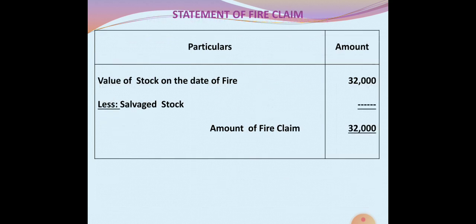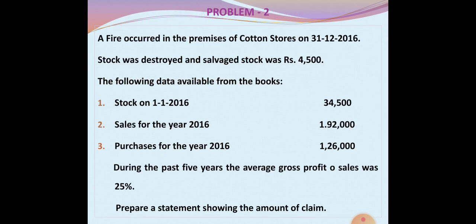Then the next step is to ascertain the claim amount with the help of a statement. Statement of fire claim. Value of stock on the date of fire 32,000. From this we have to deduct salvage stock, that is stock left out after fire. In this problem there is no stock left out after fire, so the entire amount of claim is equal to 32,000. This is the way to ascertain the fire claim.